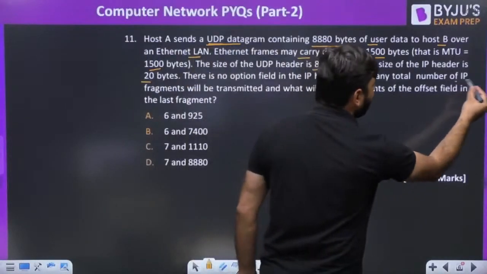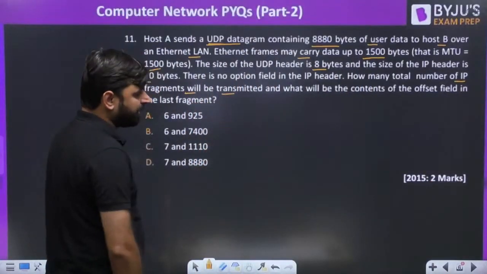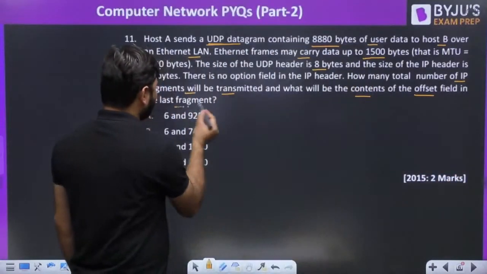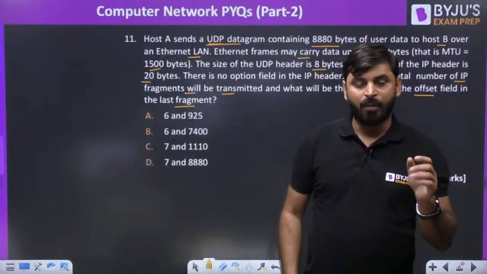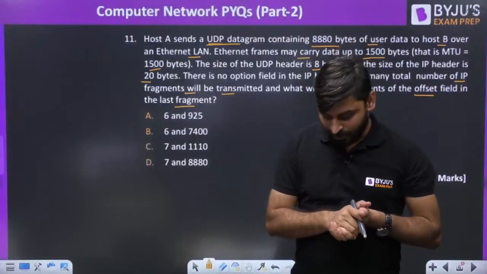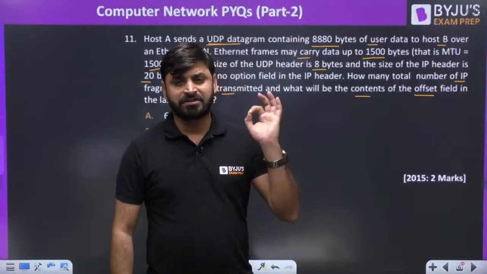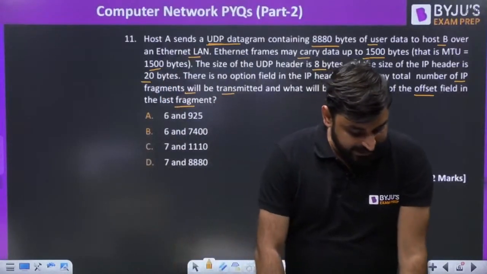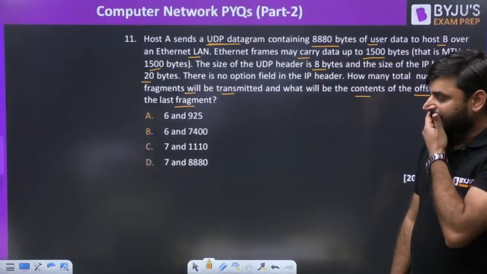How many total number of IP fragments will be transmitted? And what will be the content of the offset field in the last fragment? They are asking how many fragments will be transmitted, and what is the offset value of the last fragment. This is really one of the interesting questions of fragmentation, my dear friends. You please tell me C for C, 7 and 1110.